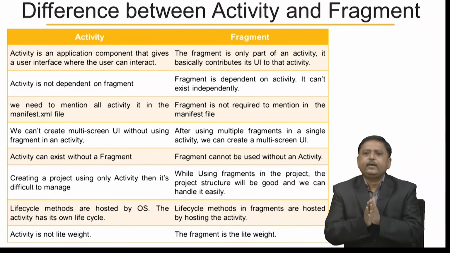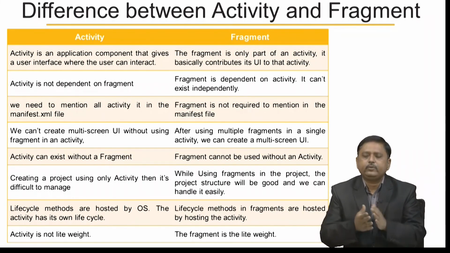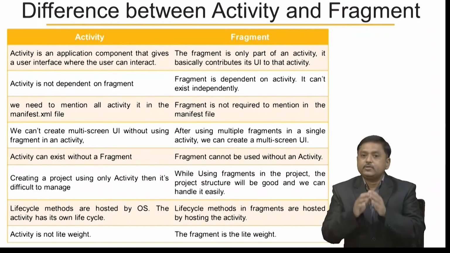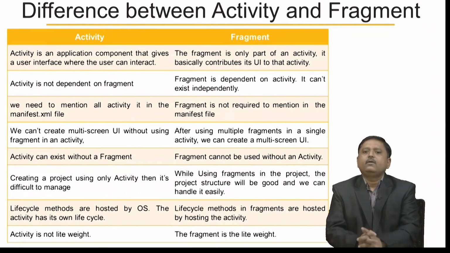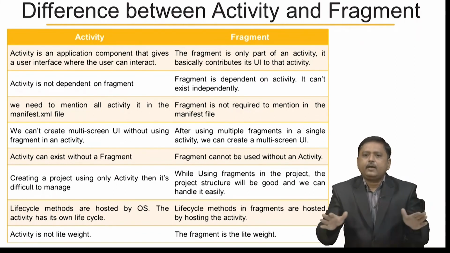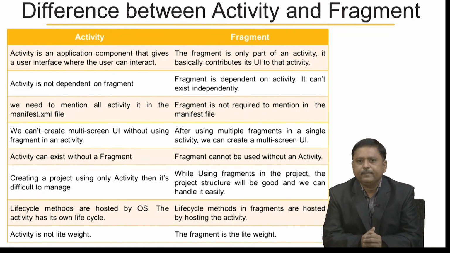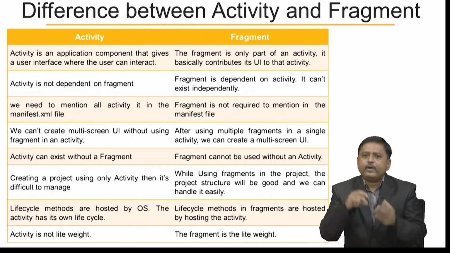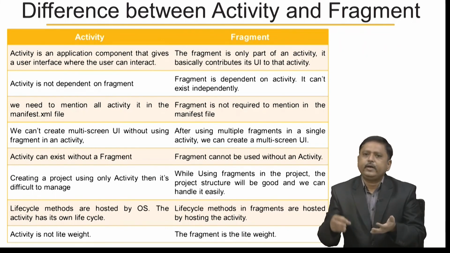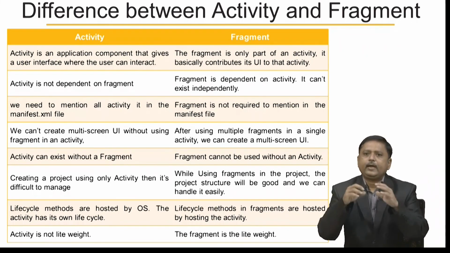It basically contributes its UI to that activity. The next difference is that an activity is not dependent on a fragment, while a fragment is dependent on an activity. It can't exist independently. So, remember, a fragment is part of the activity UI or contributes to the activity UI.